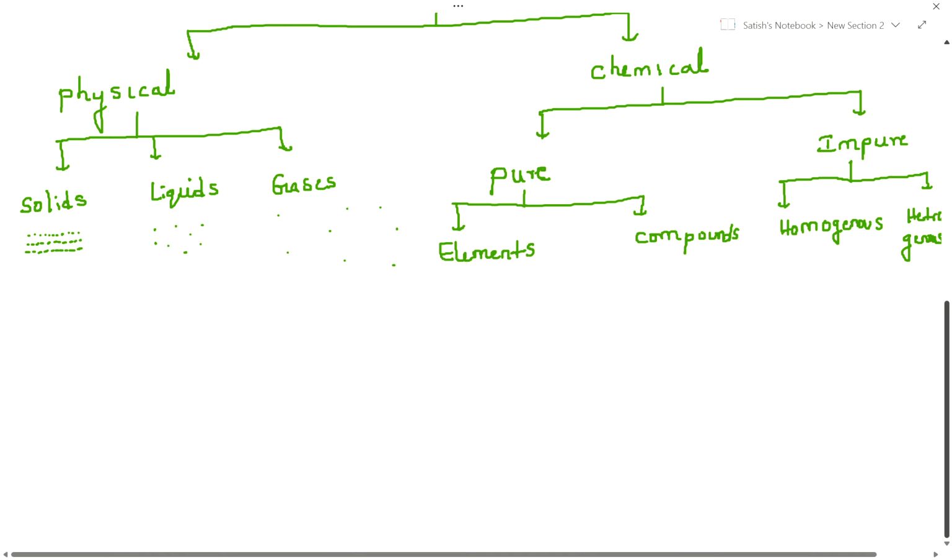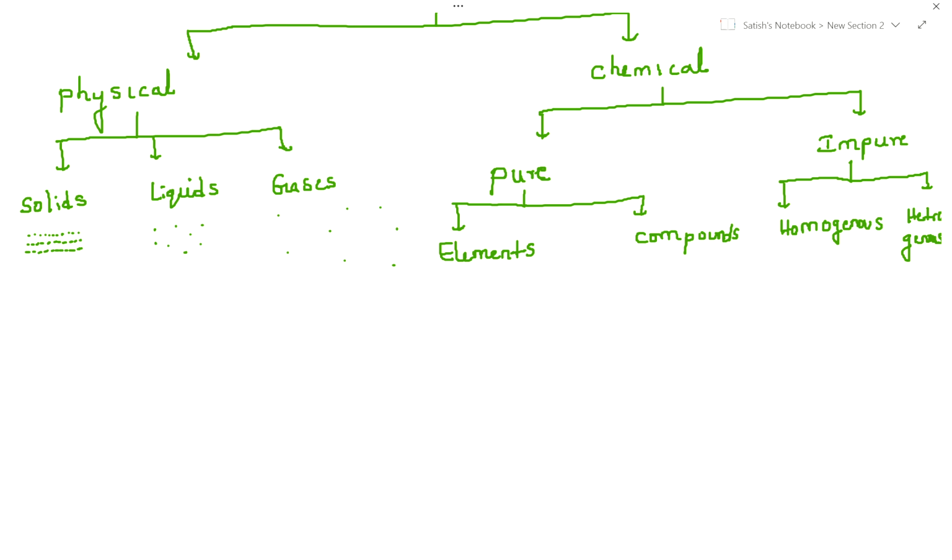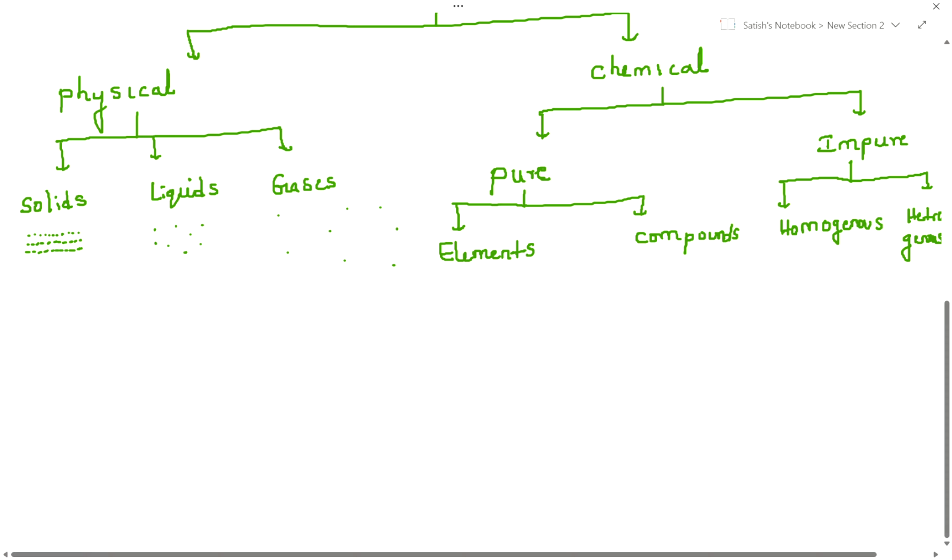Okay. Let me complete this part, guys. Impure substances, let me complete first. What I have written here is homogeneous, and another one is heterogeneous. Do you have any idea about homogeneous and heterogeneous substances? Let me write here first. Impure substances are nothing but two or more compounds. In any proportions they can mix. Okay, first let me complete this one. Homogeneous.